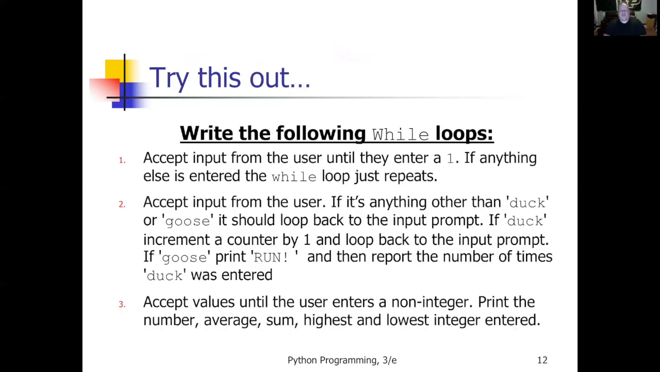All right, so let's try a few of these out. Let's say we're going to write a while loop where we accept input from the user until they enter the number 1. If anything else is entered, the while loop just repeats. It doesn't do anything with what they enter. Just keep looping until they enter the number 1. So let's take a look at this. If you were to write this yourself, how would you set that up? How would you start it out?